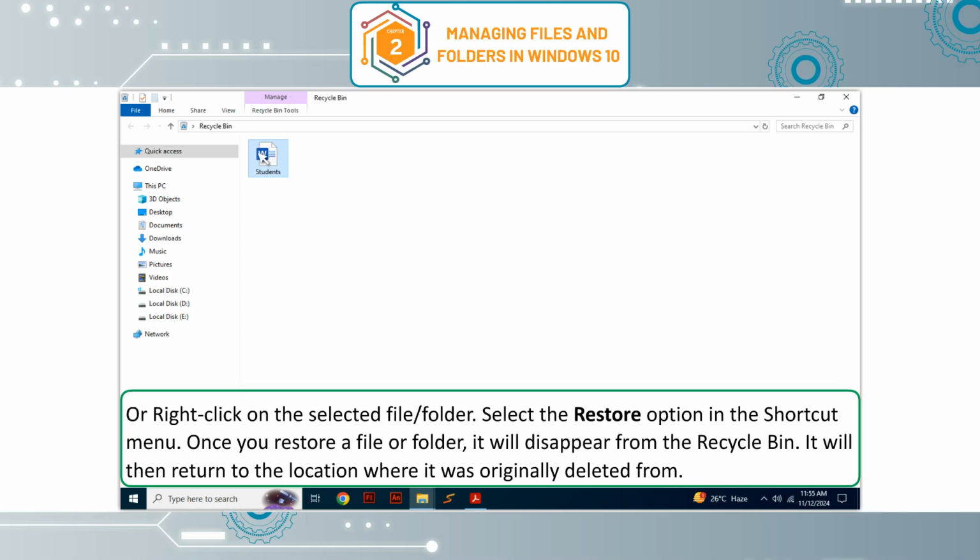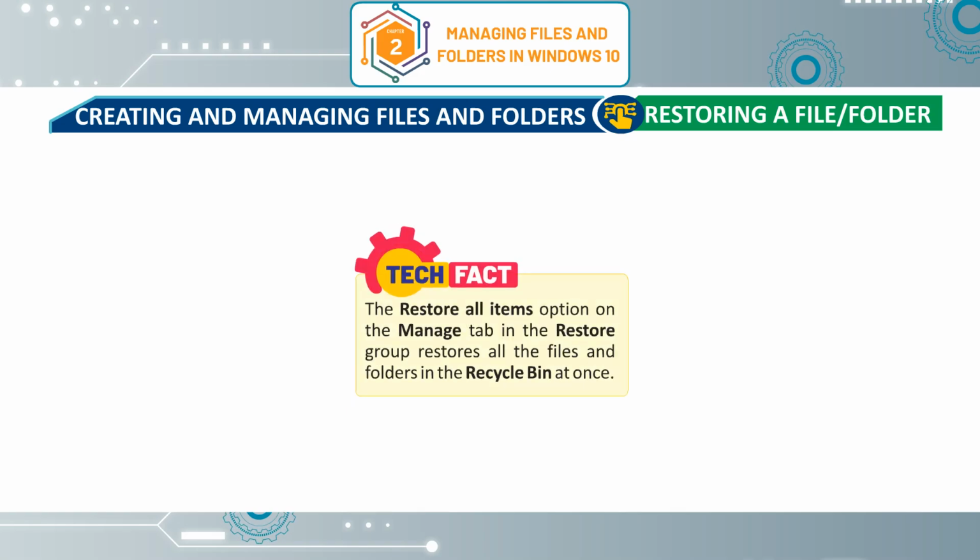Or, right-click on the selected file or folder. Select the Restore option in the shortcut menu. Once you restore a file or folder, it will disappear from the recycle bin. It will then return to the location where it was originally deleted from. Tech Fact. The Restore All Items option on the Manage tab in the Restore group restores all the files and folders in the recycle bin at once.